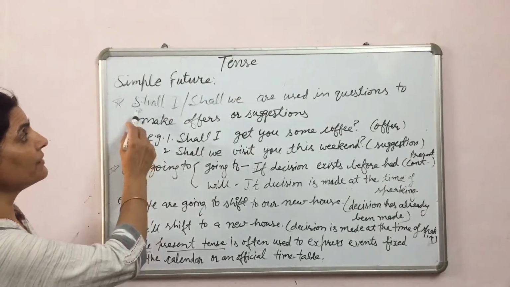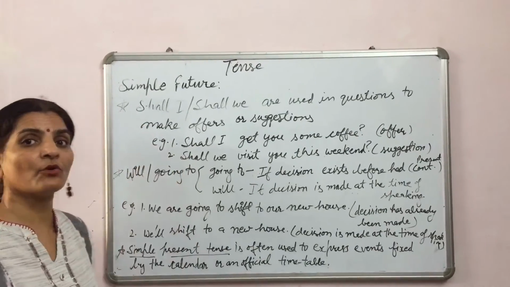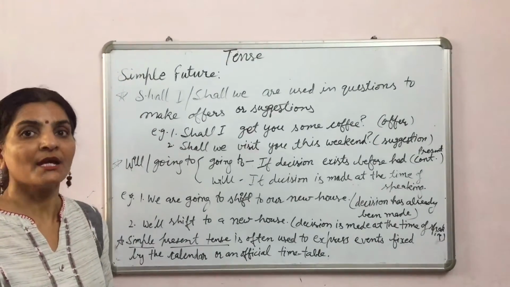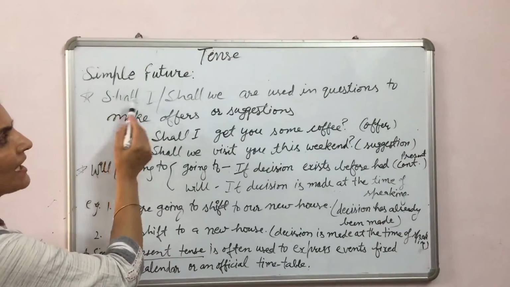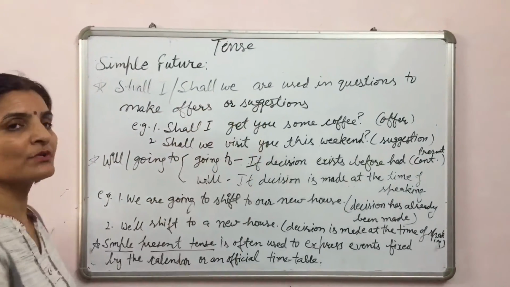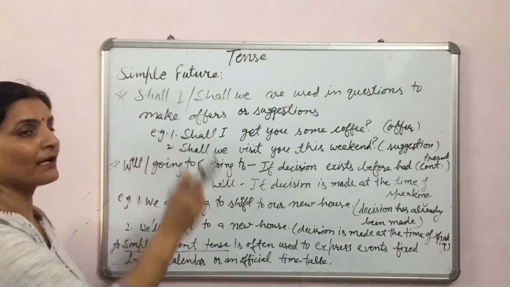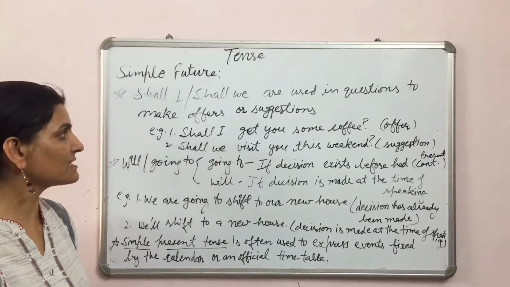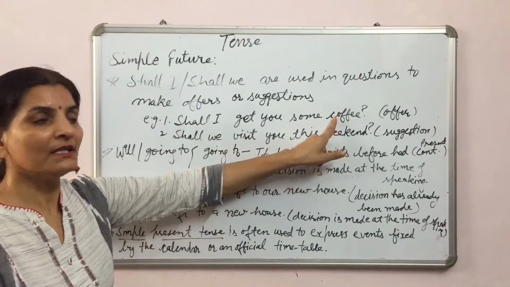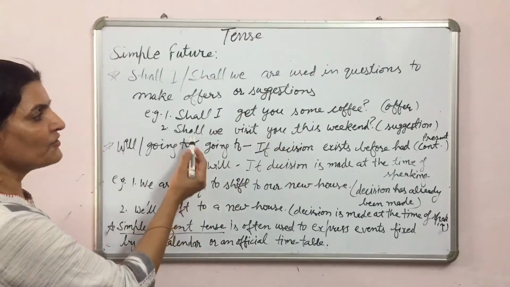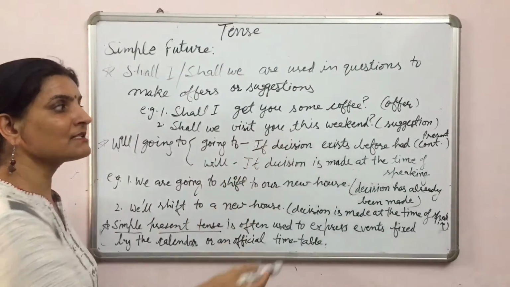I have already told you that shall is not used in modern English, but there are some exceptions. Look at here. Shall I, shall we are used in questions to make offers or suggestions. See the examples: shall I get you some coffee? Here an offer is made. Shall we visit you this weekend?